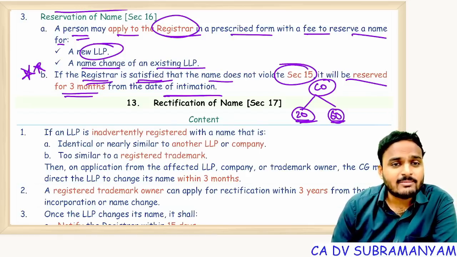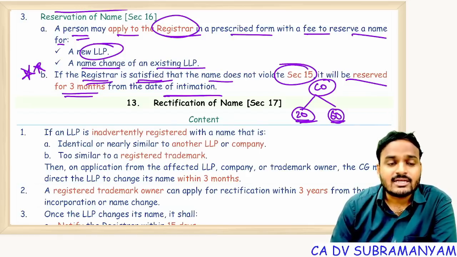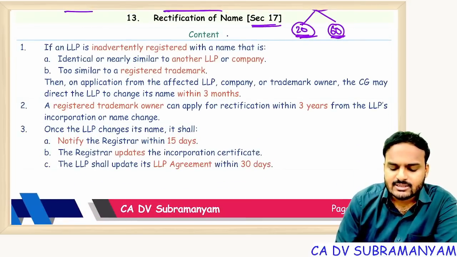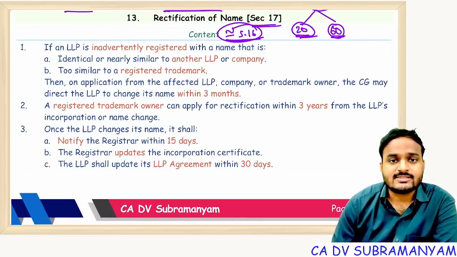But coming to LLP, reservation of name, the name will be reserved for a period. How many months? 3 months. That's it. Rectification of name, section 17. This is similar to section 16 of Companies Act.